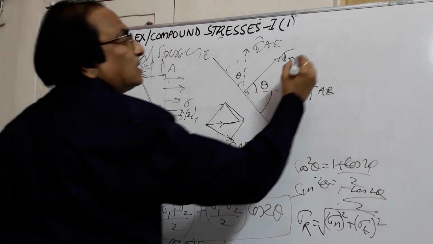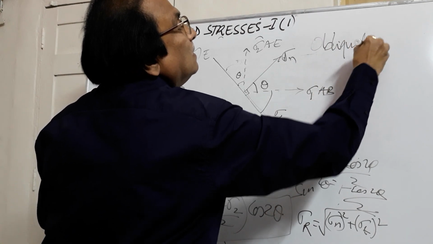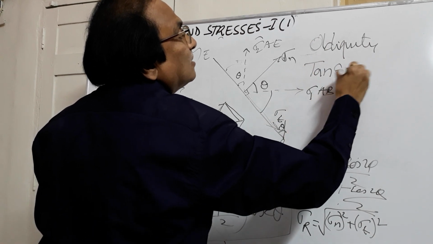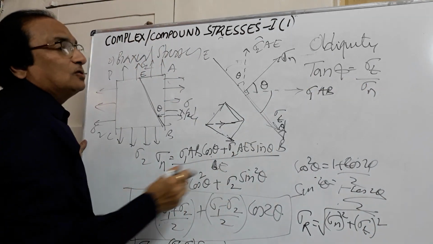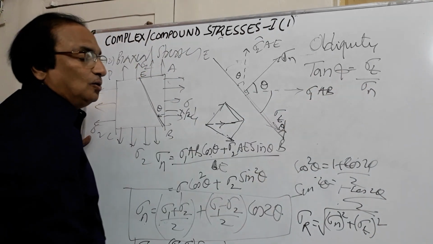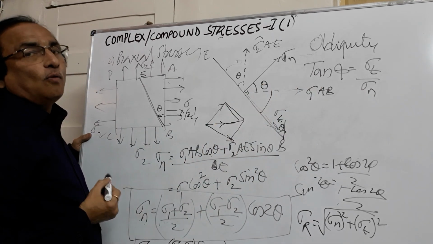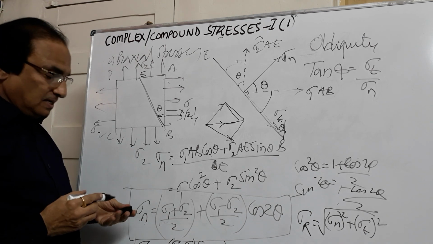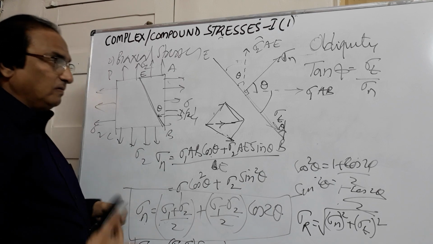So we come across a term known as obliquity. This obliquity is given by tan phi is equal to sigma t by sigma n. So once you find out sigma n and sigma t, you can find out the resultant stress, you can find out the angle of obliquity. So let us use these formulas in solving the problems.